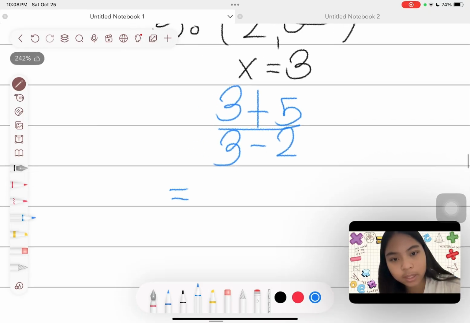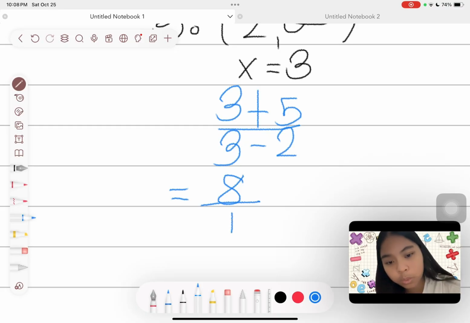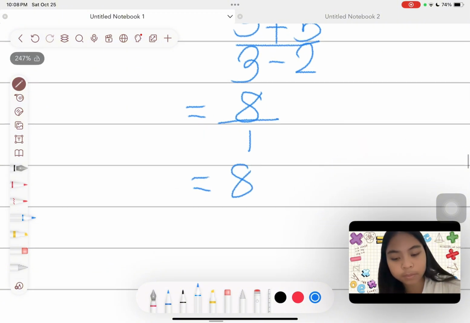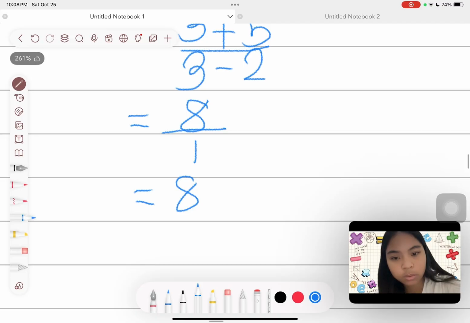Now let's solve that. So 3 plus 5 is equal to 8 over 3 minus 2 is equal to 1. So this becomes 8. So 8 is greater than 0.